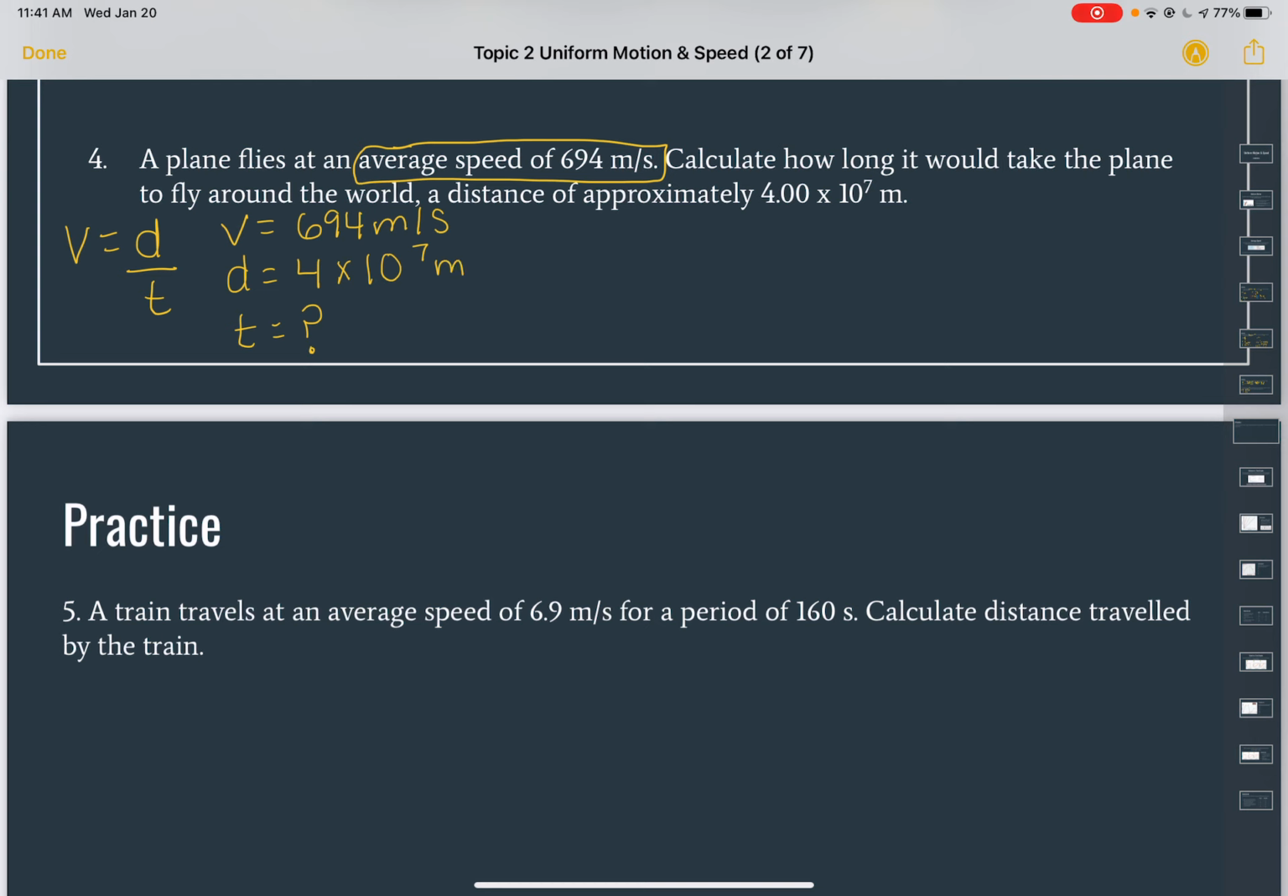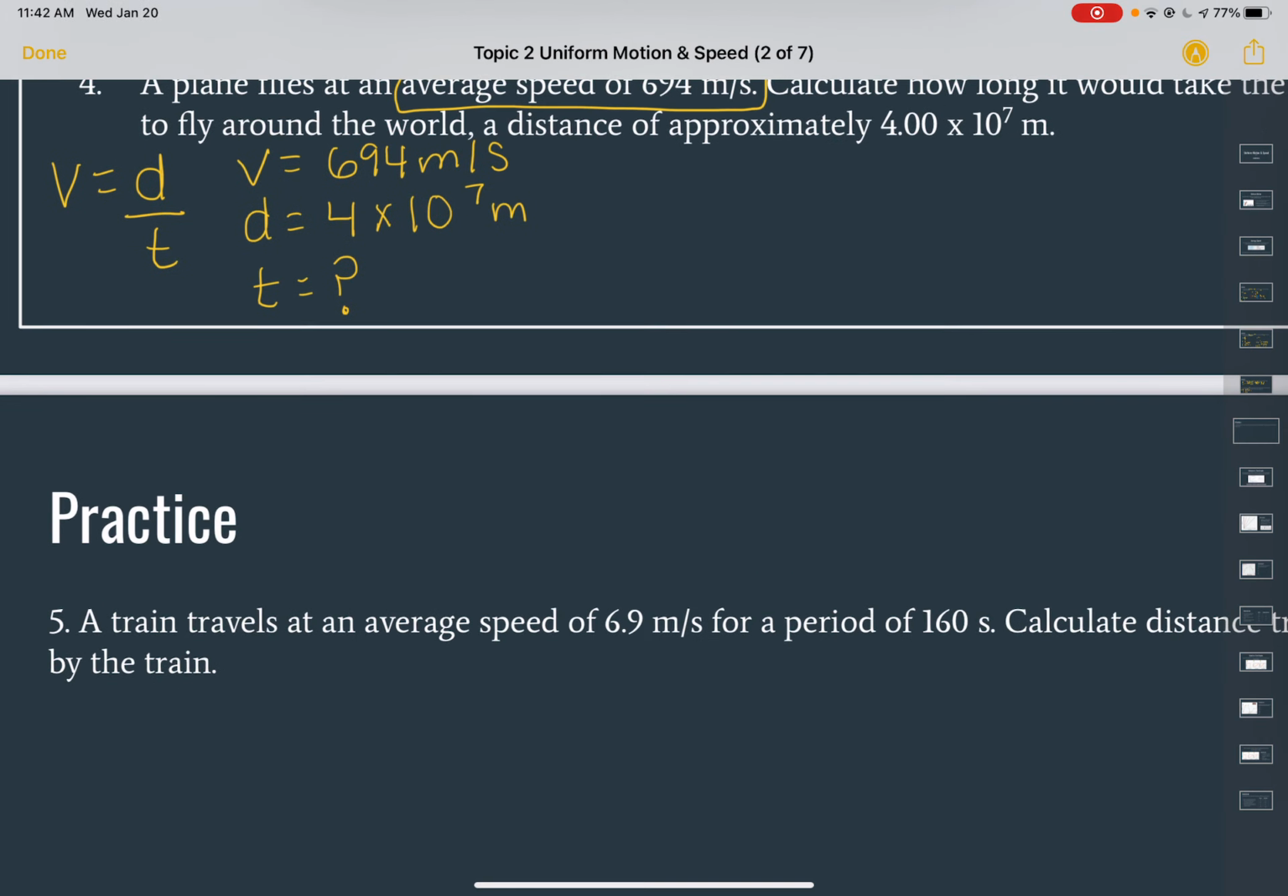All right. So we need to calculate time. If we look at our formula, our time is not on one side and the rest on the other. So what I'm going to do here is move some things around so that we have time by itself, and then we have velocity and distance, or average speed and distance, on the other side. All right. So we start out with v is equal to distance over time.